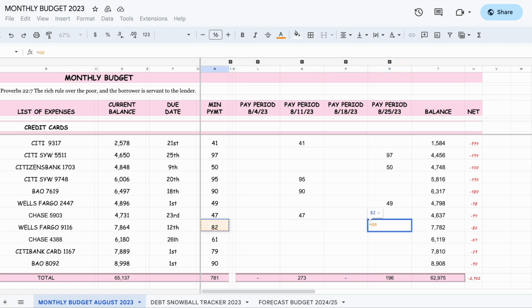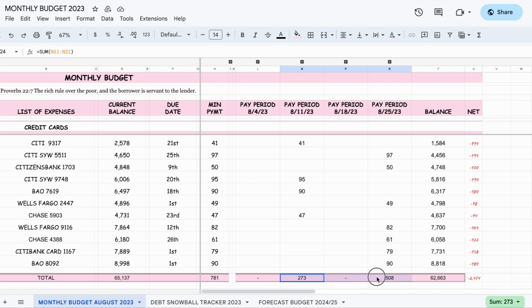And this right here is 82, which is the total for the prior month, which is fine. 26, we're still early, the 25th. And these are both due on the 1st, which is still early. So that's 508. Now we did the minimum payment. If we look here, it's 781, it equals that.